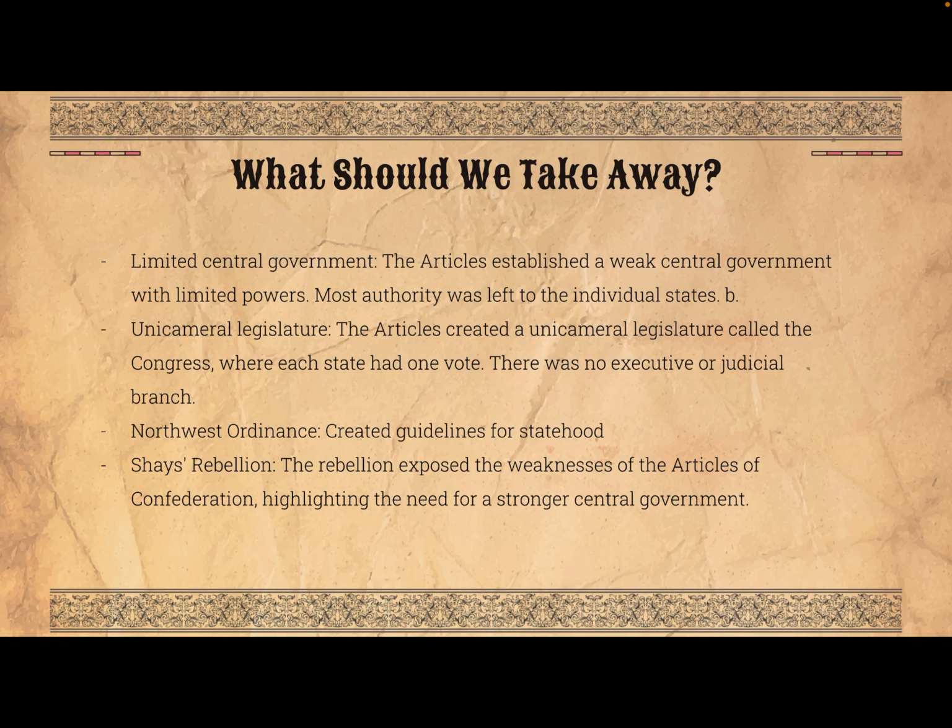But what should we take away? The Articles gave us a limited central government, which meant that the Articles established a weak central government with limited powers. Most authority was left to the individual states, which meant they couldn't enforce the laws that they created in Congress.